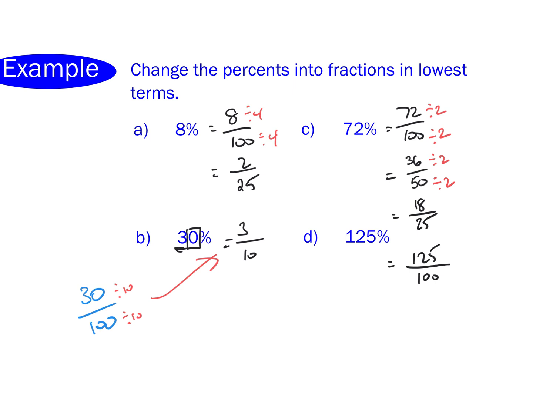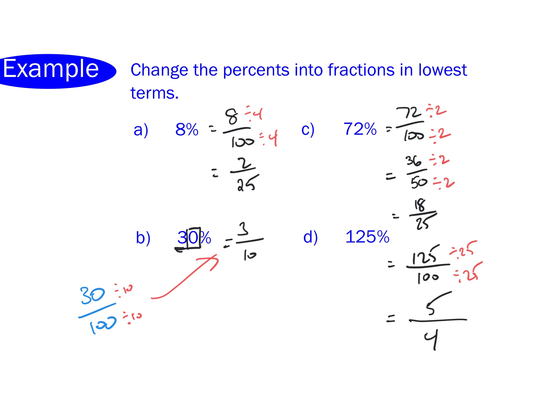So if we have 125 over 100, what can we divide into 125 and into 100? 5, but also, did I hear a bigger number? 25. 5 works. 25 works a little bit nicer because it gets us there a little quicker. So how many 25s are there in 100? 4. In 125? 5. So it's 5 over 4 for an answer. So 5 over 4 is the equivalent of 125%.